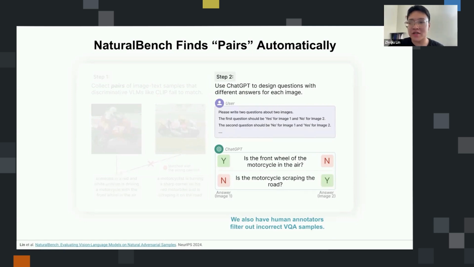We find that just essentially using simple instruction works for ChatGPT. And you talked about this human verification step. Were there any specific criteria that you gave to the human annotators to evaluate the questions and answers? And were there any disagreements between the annotators? How did you handle that?